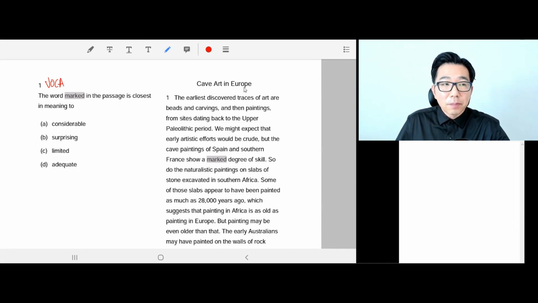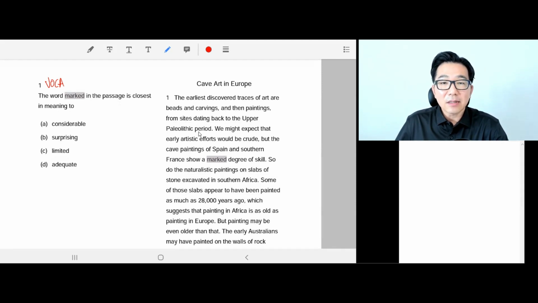Cave art in Europe. This is our title, paragraph 1. The earliest discovered traces of art are beads and carvings and then paintings from sites dating back to the Upper Paleolithic period. Okay, so the earliest types of art are beads, carvings, and painting. And when it all started is all the way back to the Upper Paleolithic period, Old Stone Age. So very, very, very long time ago.